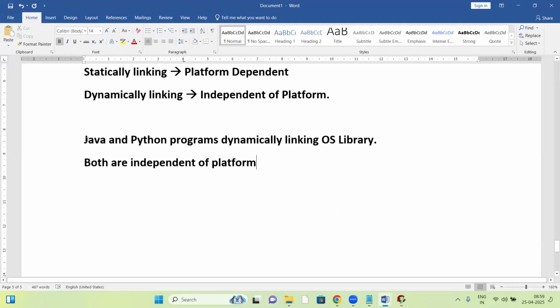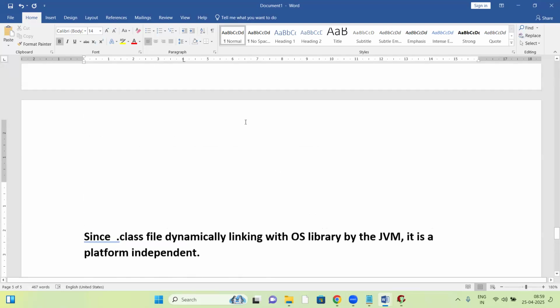The reason is that Java and Python programs are dynamically linked with the OS library. Since they are dynamically linked with the OS library, they are platform independent. I think you now get a doubt too. Definitely, everyone is getting a doubt.